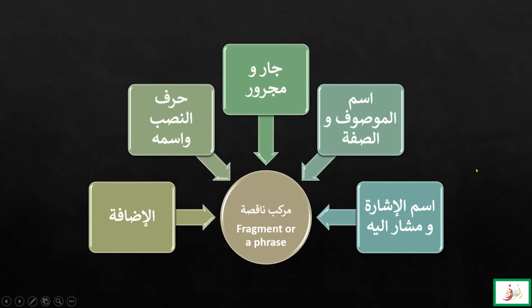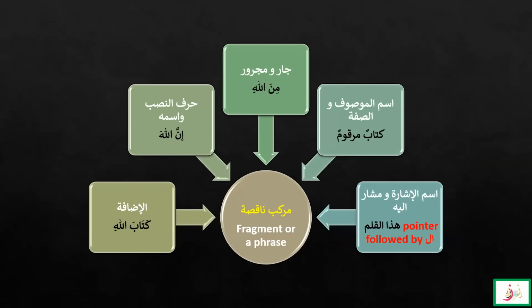Here, as I mentioned, we learned about five most important fragments: idafa, harf of nasab wa ismuhu, jar wa majroor, ism mawsuf wa sifa, and ismul ishara wa musharun ilayhi. So here are some simple examples to remind you of what they are. Idafa consists of two words: one is mudaf and the other is mudaf ilay. You can see the example, Kitab Allahi, where Kitab is mudaf and Allah, Lafzul Jalala, is mudaf ilay.